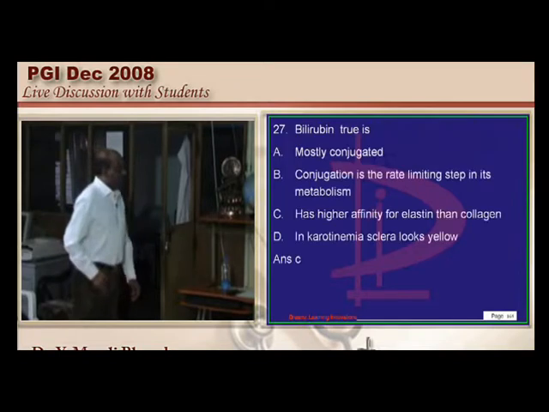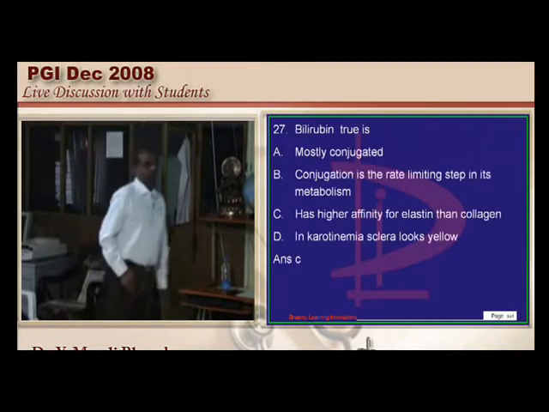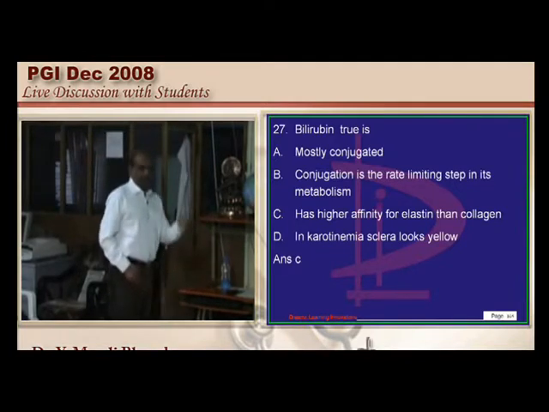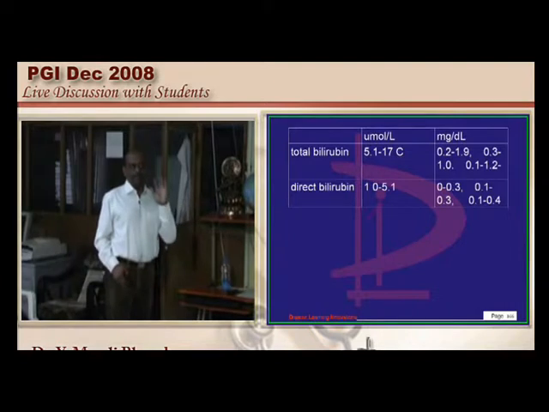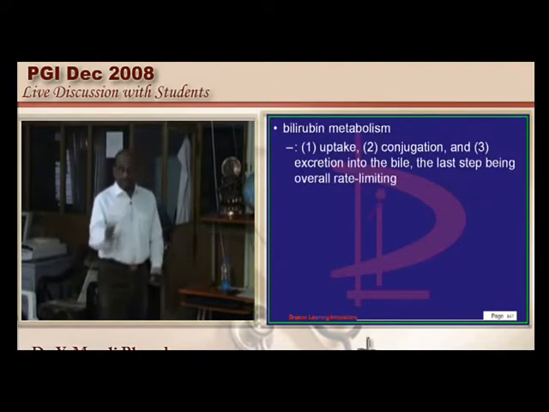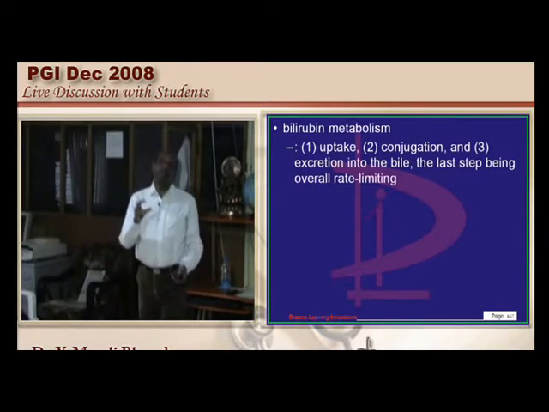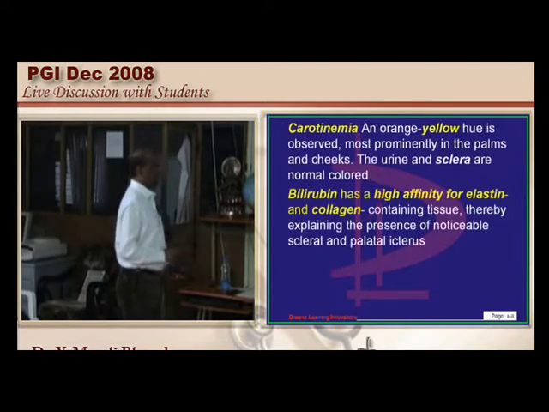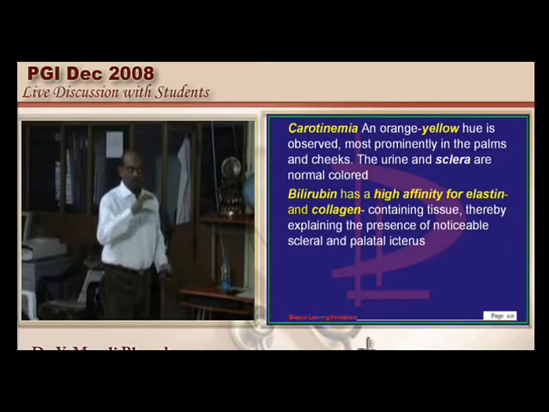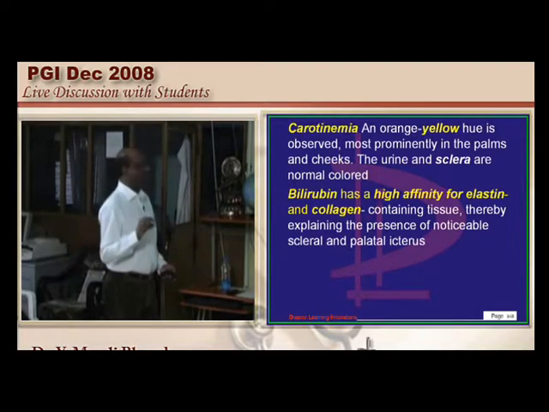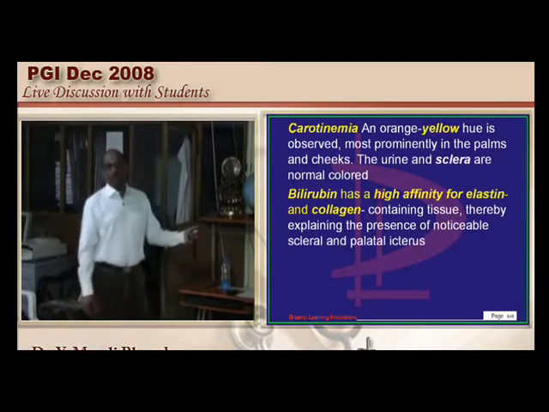Now let us talk about bilirubin. In bilirubin metabolism, there are three important steps: uptake, conjugation, excretion into bile. Out of the three, it is the excretion into the bile, not the conjugation, which is the rate limiting step in bilirubin metabolism, is what you have to basically remember. Then out of the total bilirubin of around 5.1 to 17, it is 1 to 5, that is a small part, which is only conjugated, and direct bilirubin predominantly it is unconjugated, is what we need to remember.